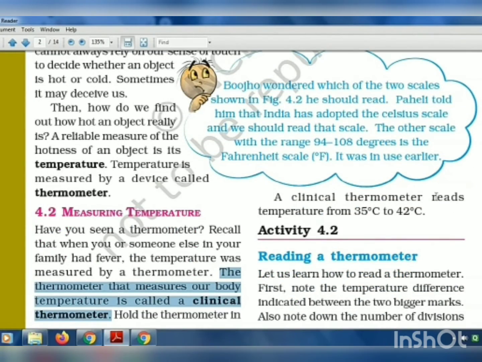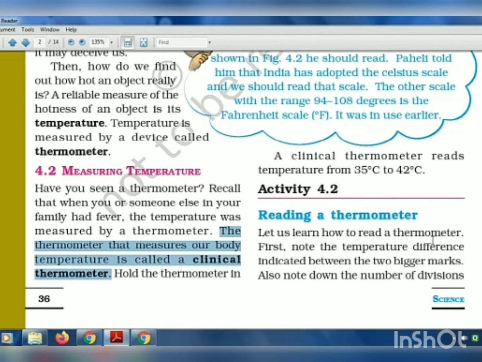Now a clinical thermometer reads temperature from 35 degree centigrade to 42 degree centigrade. So the temperature in the clinical thermometer you can read from 35 degree centigrade to 42 degree centigrade. Now how do we read the temperature from the thermometer? Reading a thermometer: first note the temperature difference indicated between the two big marks.